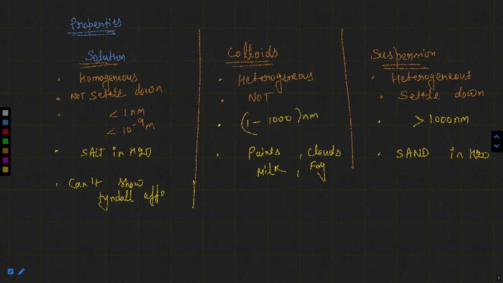Tyndall effect means the scattering of light by colliding with the particles of that mixture, right? Scattering of light is not possible in the case of a solution because the particle size is very small, and they are not able to scatter the beam of light to give visibility of the path in the mixture. But colloids can show the Tyndall effect. Their size is large enough, so they can show the Tyndall effect.